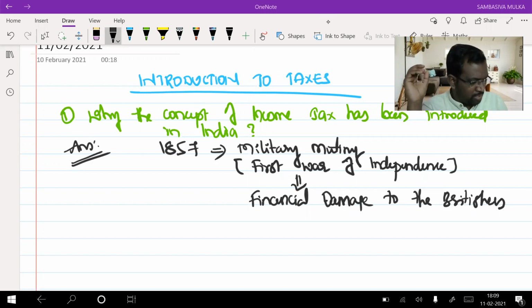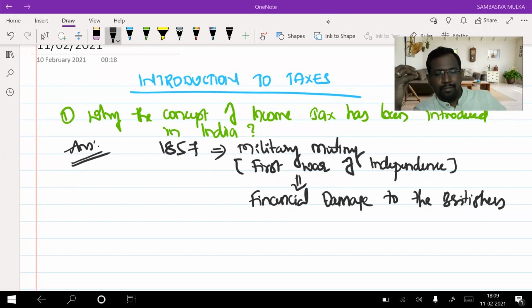Anyhow, we are going to lose this war, so let's make some damage to the Britishers. They took bombs, placed them across their bodies, and went into the tankers of the Britishers and blasted themselves. Or they went into the godowns, the weapons godowns, and blasted themselves.